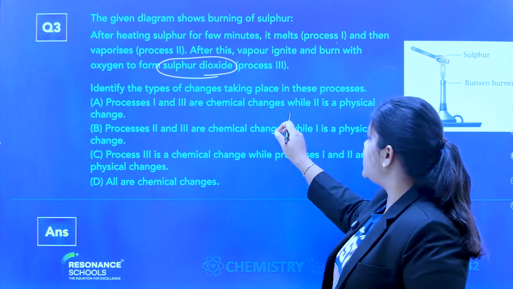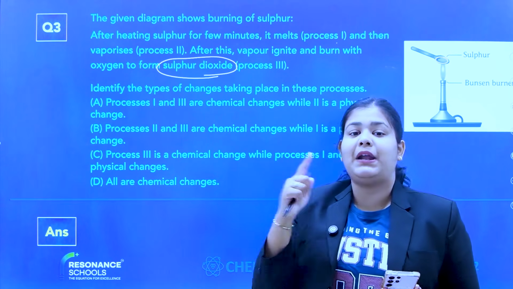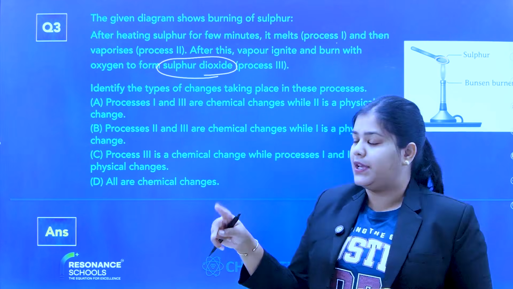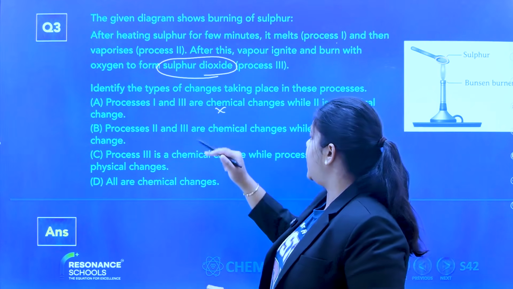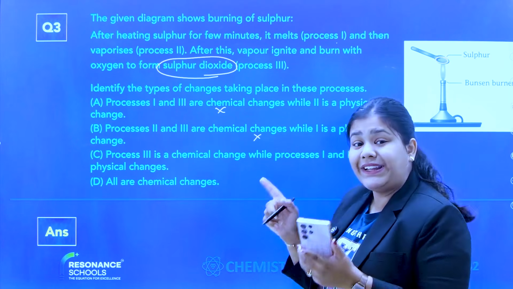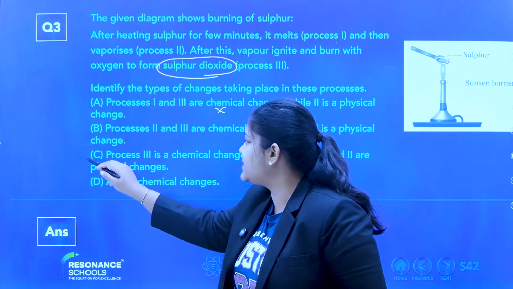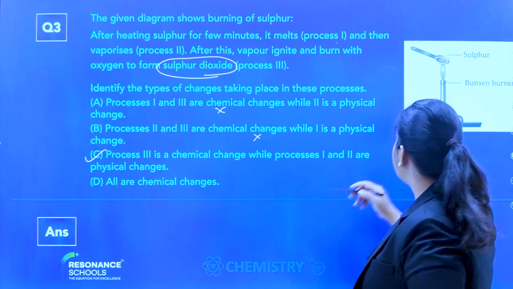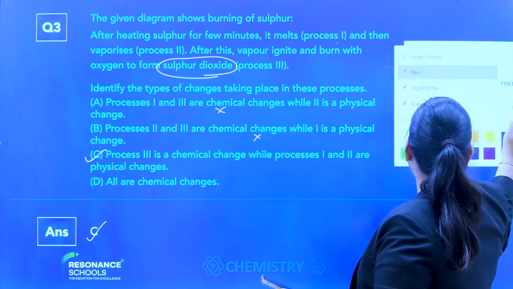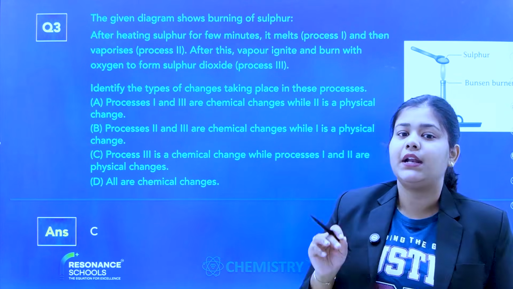Process 1 and 2 are chemical change, while second is physical change. No, I told you, what is process 1? Melting. What is process 2? Vaporizing. So process 1 and 2 both are physical change, whereas 3 is chemical change. So A is not the answer. 2 and 3 are chemical change. No, 2 was a physical change. Only 3 was a chemical change. Process 3 is a chemical change, while process 1 and 2 are physical change. I think option C is looking as the answer. Let's see whether it is the correct answer or not. Yes, it is a very correct answer. So can you see the questions are really very easy.